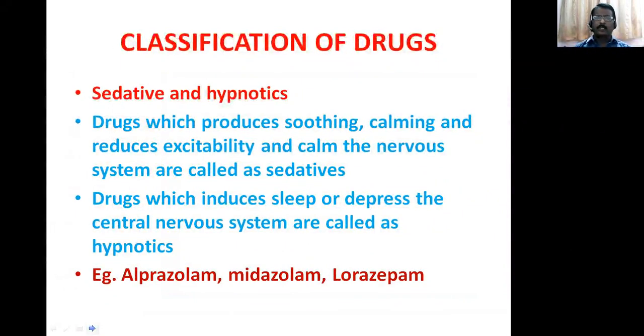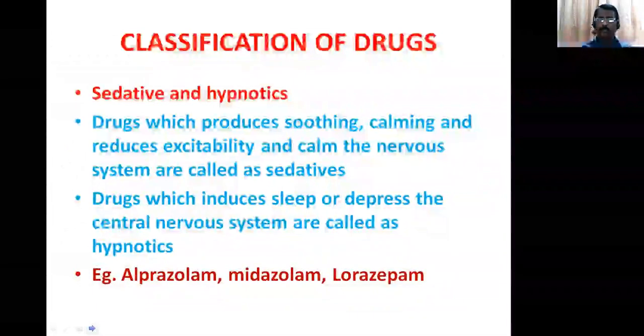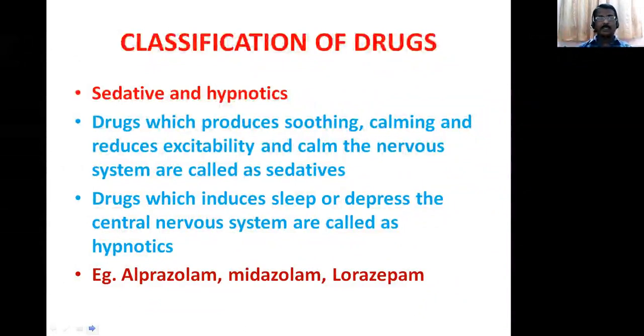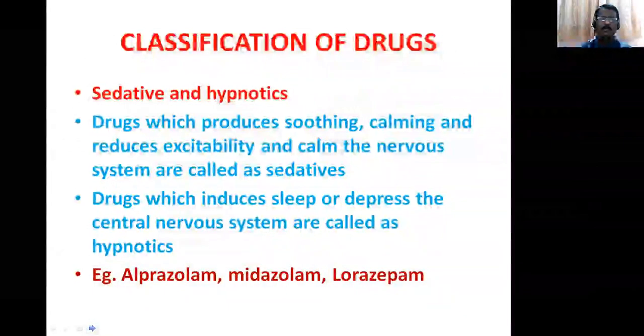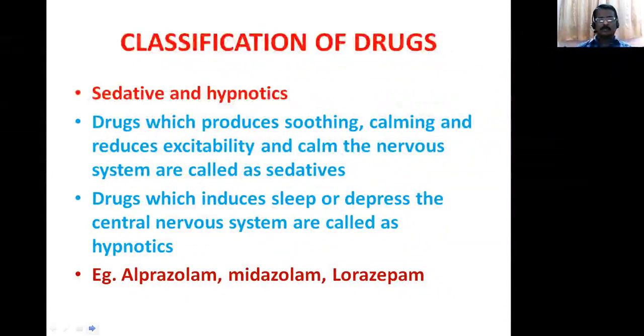Sedative and hypnotics. Drugs which produce soothing, calming and reduce excitability and calm the nervous system are called sedatives. The drugs which induce sleep or depress the central nervous system are called hypnotics. Examples: alprazolam, midazolam and lorazepam.